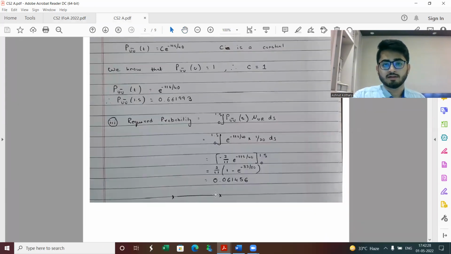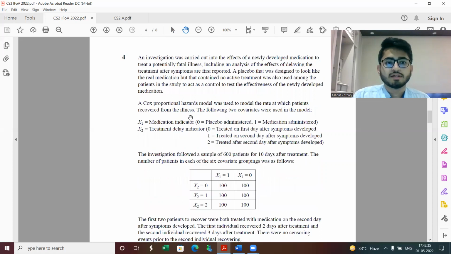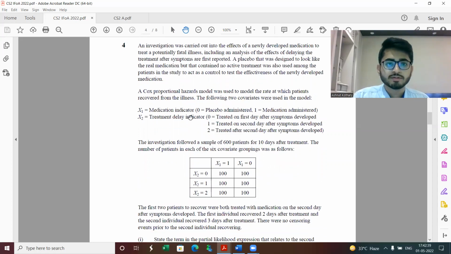And in part 3, we are getting it in this way. This was question number 3. Again, I would say fairly straightforward. Then we have question number 4, which is basically on proportional hazards model.